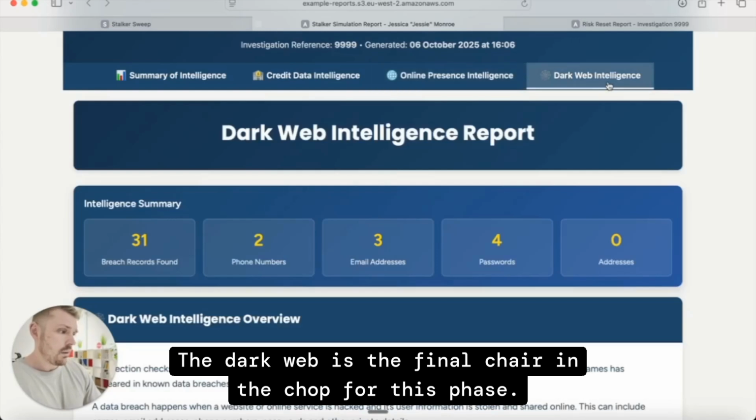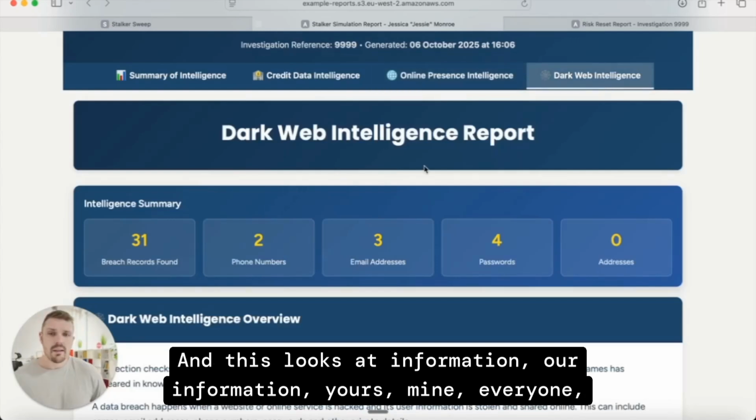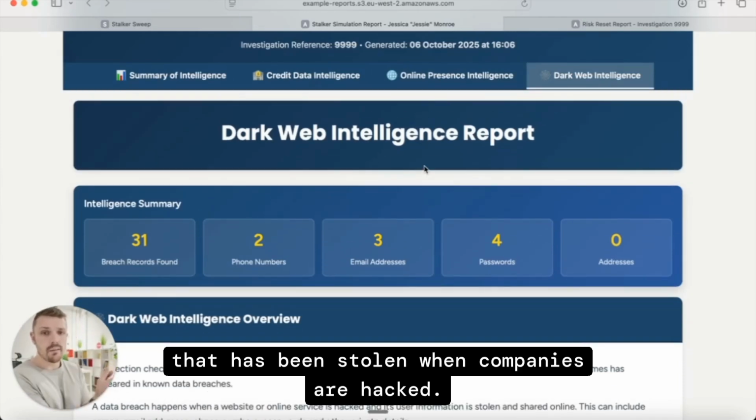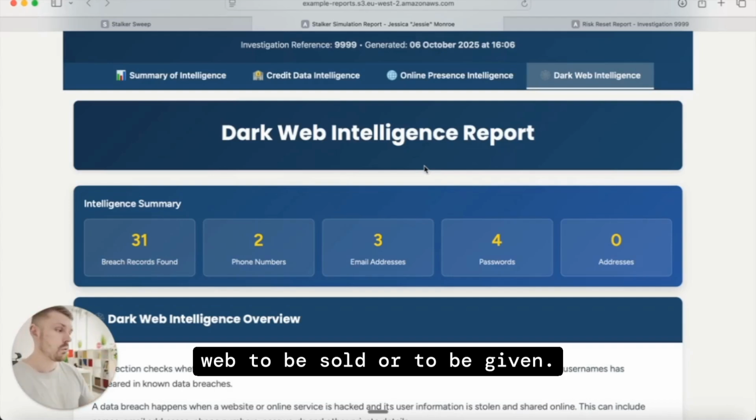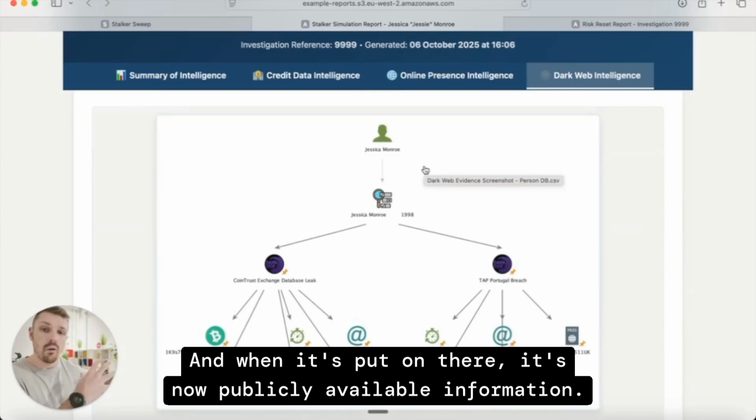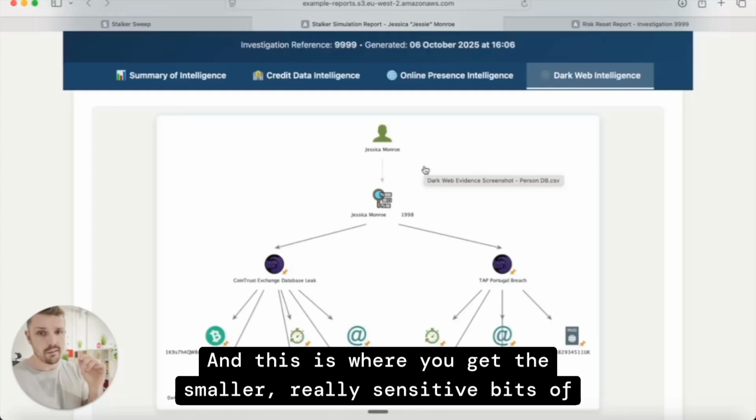The dark web is the final cherry on the top for this phase. And this looks at information, our information, yours, mine, everyone's, that's been stolen when companies are hacked. When that information is stolen, it's generally put onto the dark web to be sold or to be given. And when it's put on there, it's now publicly available information. And this is where you get the smaller, really sensitive bits of data.